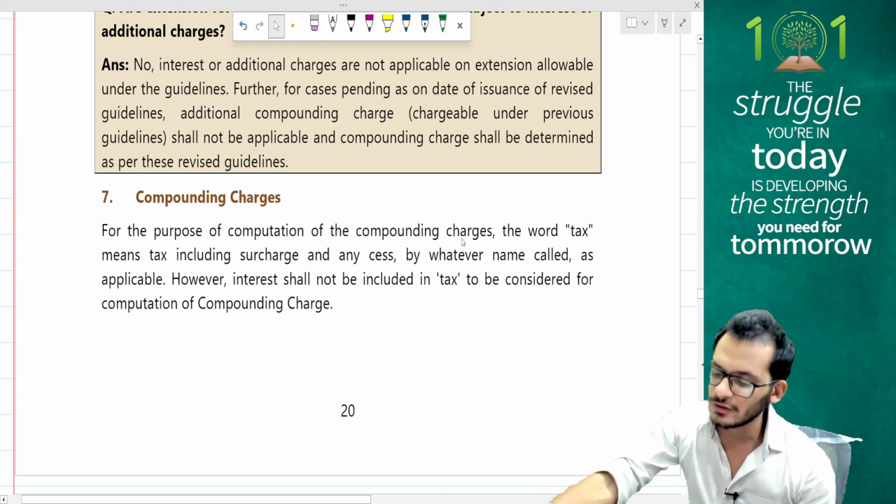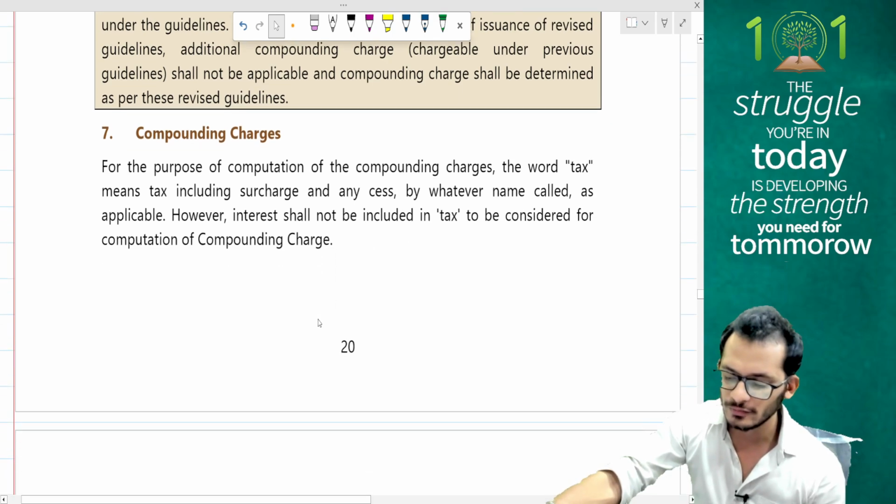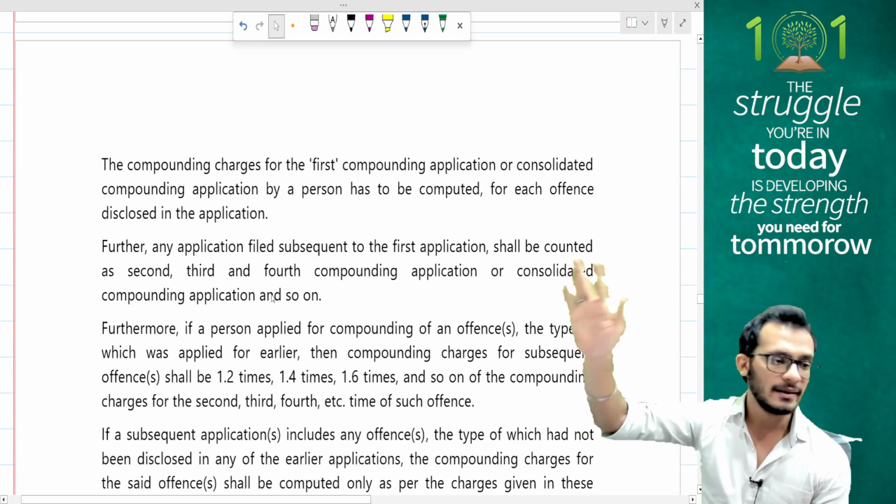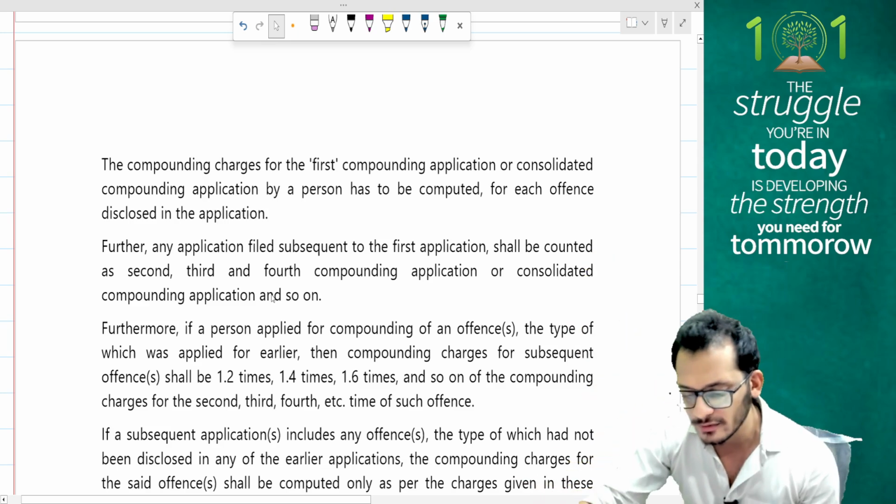For the purpose of computation of compounding charges, the word tax means tax including surcharge and cess by whatever name called, as applicable. However, interest shall not be included in the tax to be considered for compounding charges. Yes, so all pending payments are to be considered for the purpose of the computation.